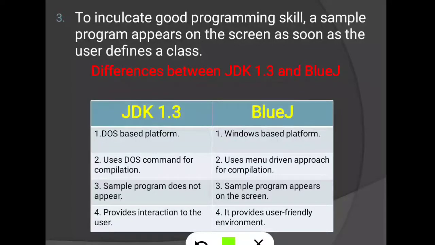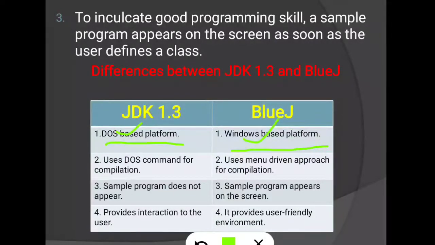Okay, then difference between JDK and BlueJ. See, first, JDK is a DOS based platform, but BlueJ is a Windows based platform. If we use a DOS based platform, then we have to know about DOS commands, but BlueJ is a Windows based platform, meaning here we can use the menu.